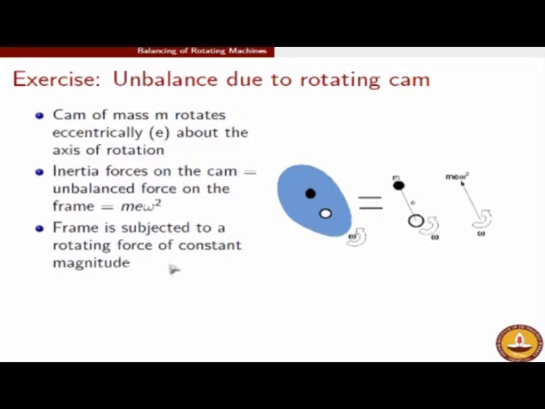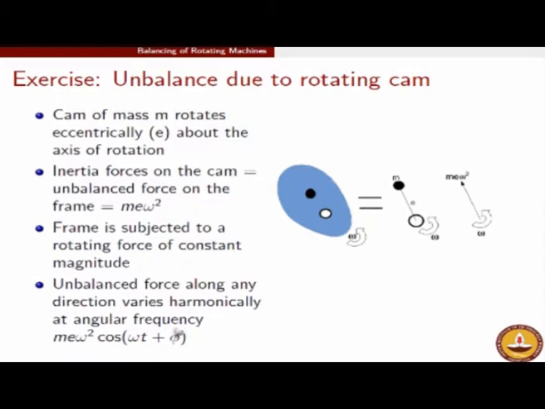The frame is subjected to a rotating force of constant magnitude, but the unbalanced force along any direction, call it x or y, will vary harmonically at an angular frequency omega. The magnitude is m e omega square, and the time variation would be sinusoidal with a single frequency, cos(omega t plus phi).